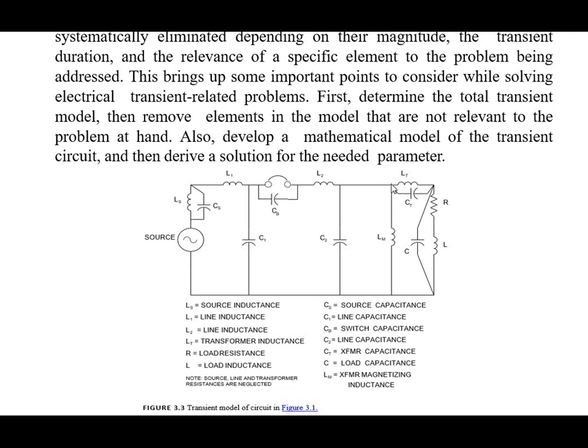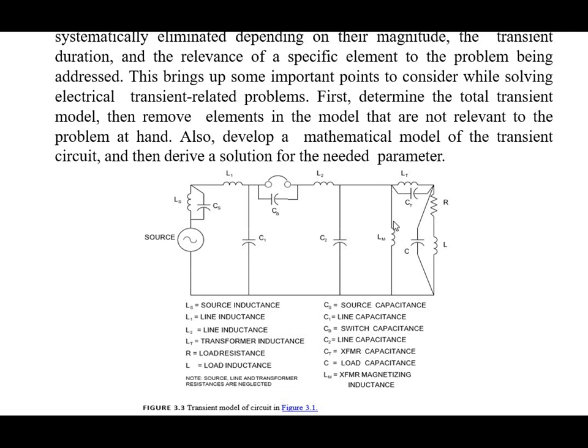Now again LM is connected in parallel between the transformer and the ground. LM stands for transformer magnetizing inductance. It is parallel with this transformer.